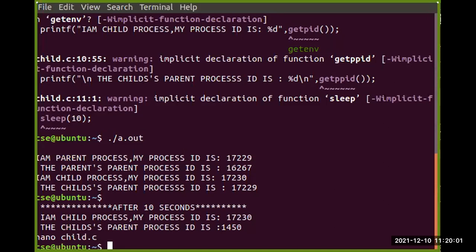Write a C program to create a child process and display the ID of the child process and the parent ID of the child process. It is a very simple part, the concept I have already explained. You just need to find the easiest way to print that. We need to write a C program to create a child process and print the ID of